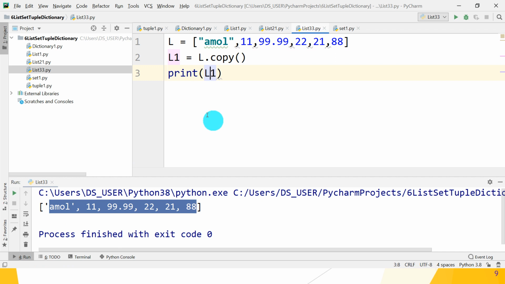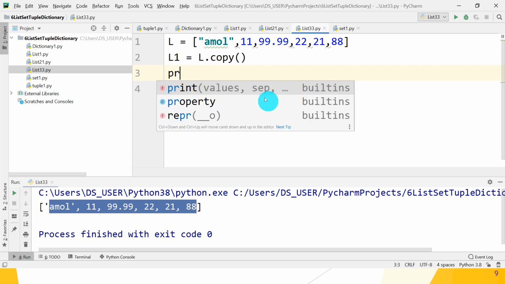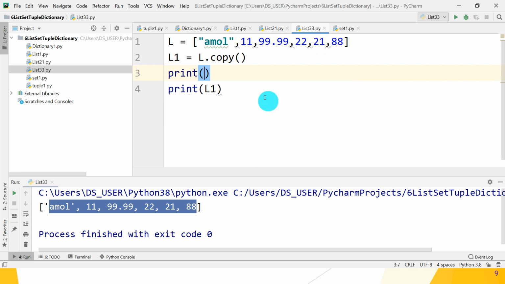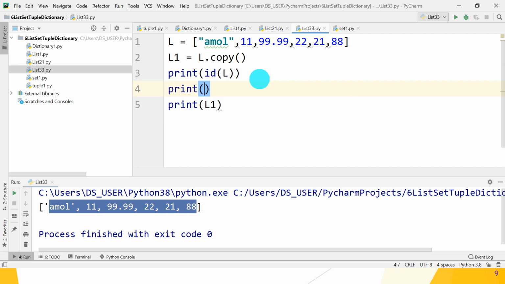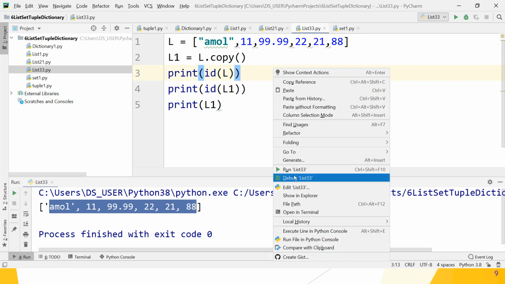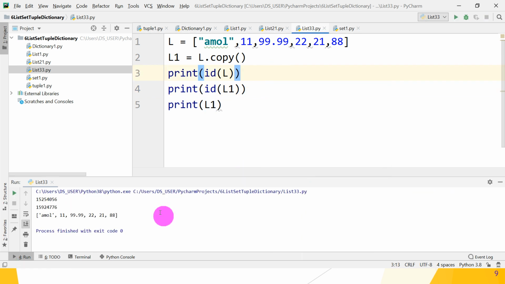Great, guys. Both L and L1 are two different objects. If you want to check, print id of the list L, then print id of L1. Run it and check.